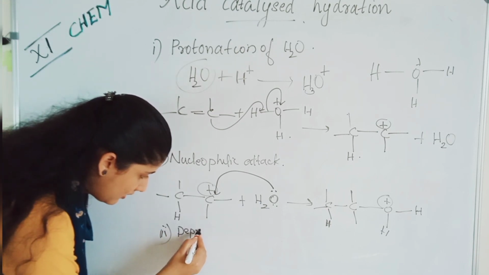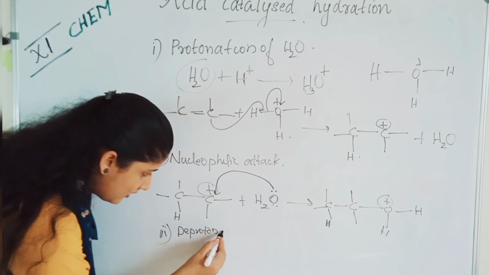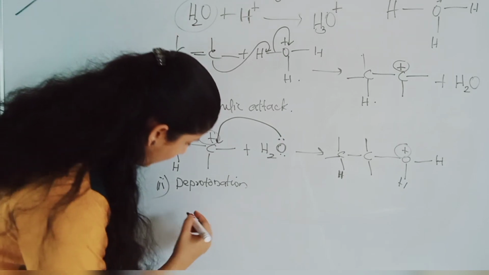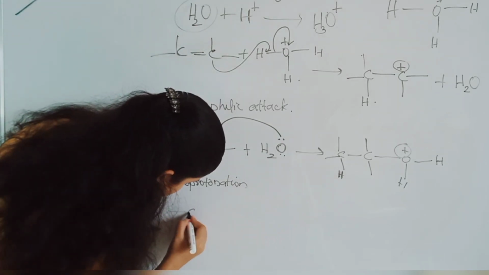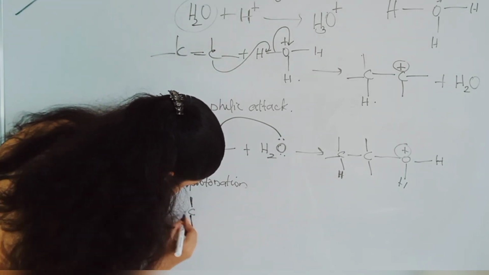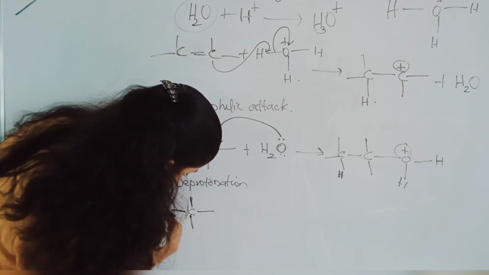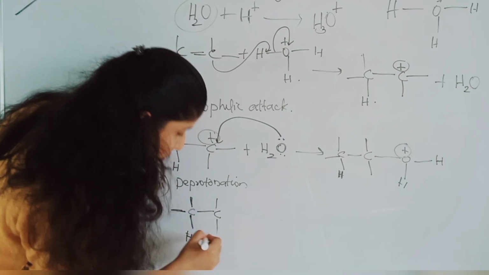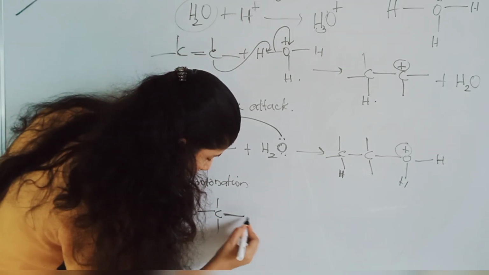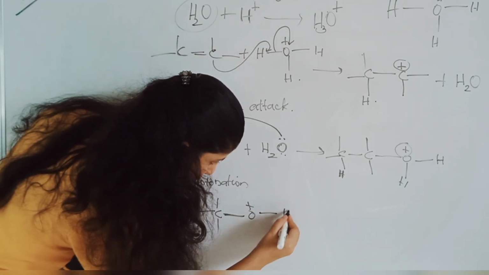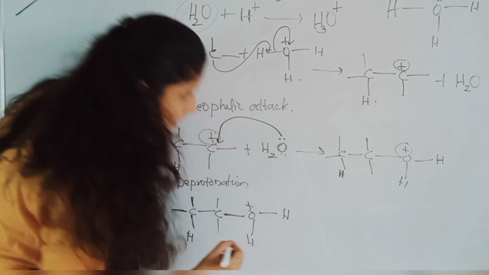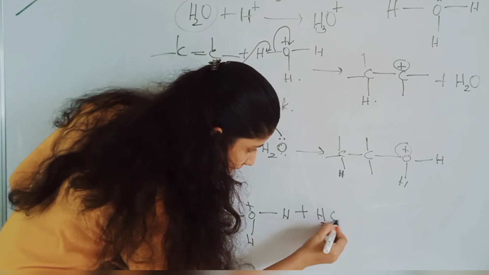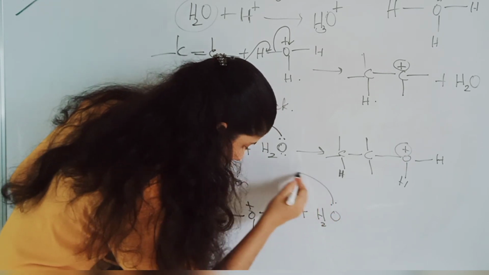Deprotonation. In the deprotonation step, the product that we got here is this. Here we have one hydrogen now. The next carbon will have 2 bonds, and then you have oxygen with positive charge and 2 hydrogens. This will react with water in the deprotonation step. H2O. This lone pair will attack here.